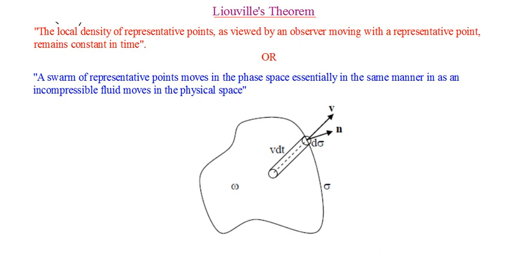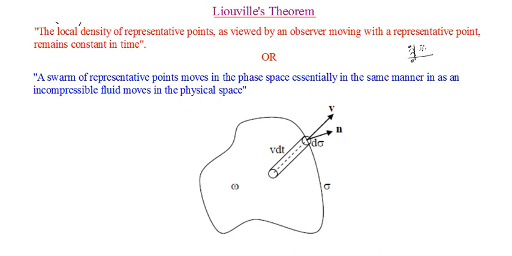The meaning is that, see, local density means the density that is observed by an observer at a particular point. Suppose that in the space there is an observer located. So I'm just showing this coordinate as the observer.